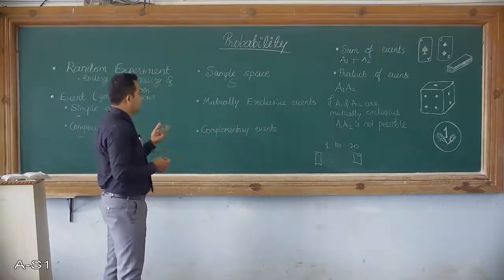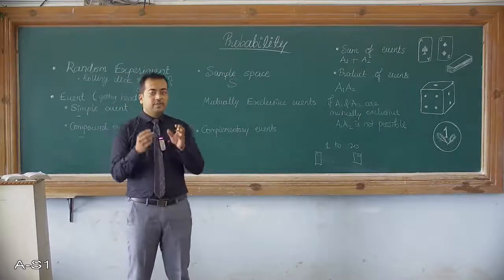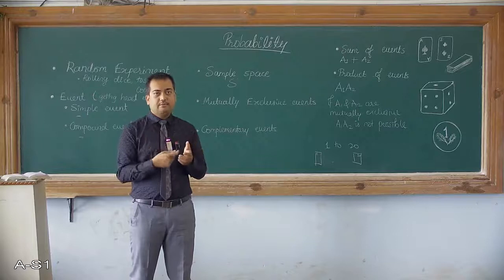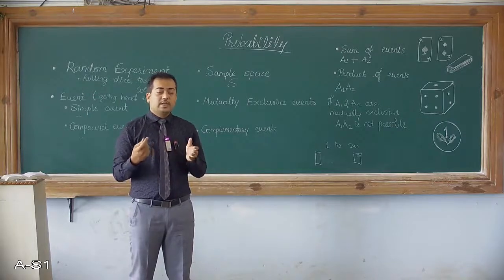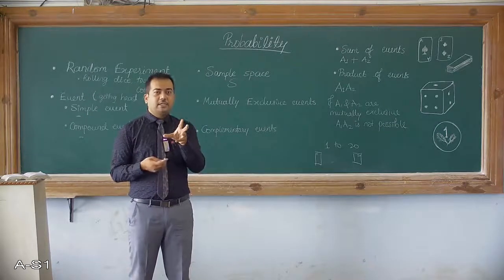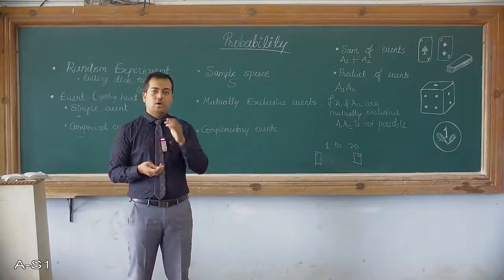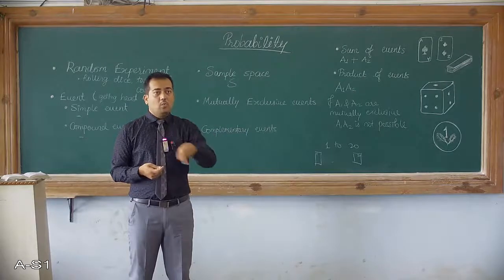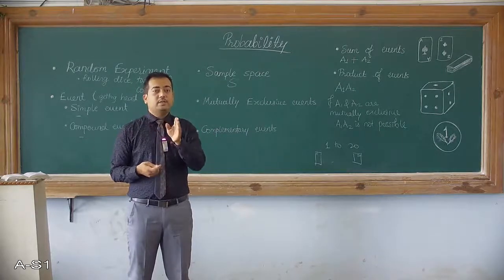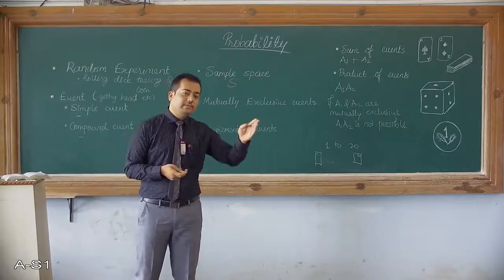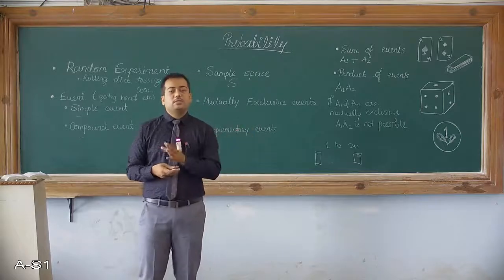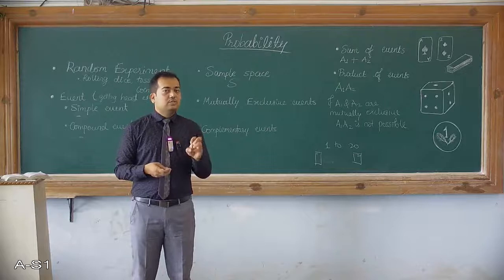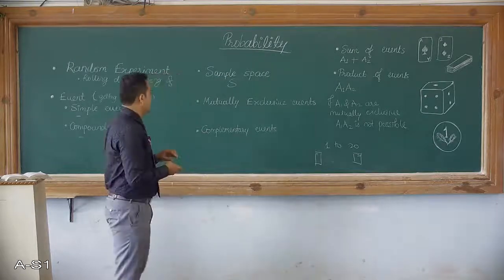Then mutually exclusive events. Now we are drawing only one ticket, so if you draw a ticket and we got the number 5, then it cannot be 1, 2, 3, 4, 6, 7, 8, 9 till 20. So it can be any one among 1 to 20. So altogether these 1 to 20 events are mutually exclusive because they are not occurring at the same time. Only one of them can occur. Okay, so this is called a mutually exclusive event.